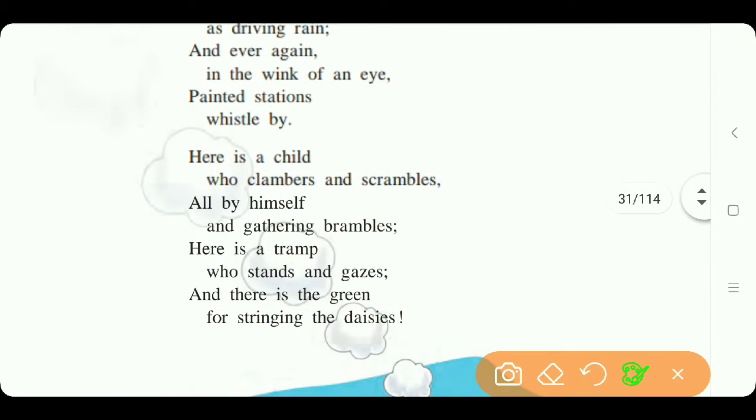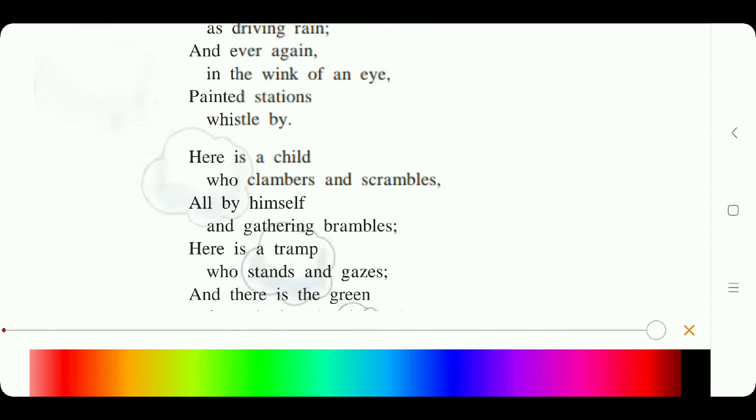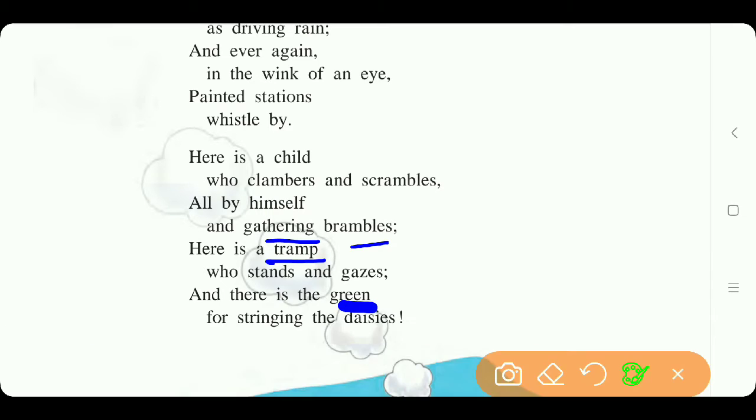Now the next question is the sights mentioned in the third stanza. Which sights are mentioned in the third stanza? That we are going to see now. A child gathering brambles. Then a tramp also, a jobless person, and green grass. Green grass you can also see.